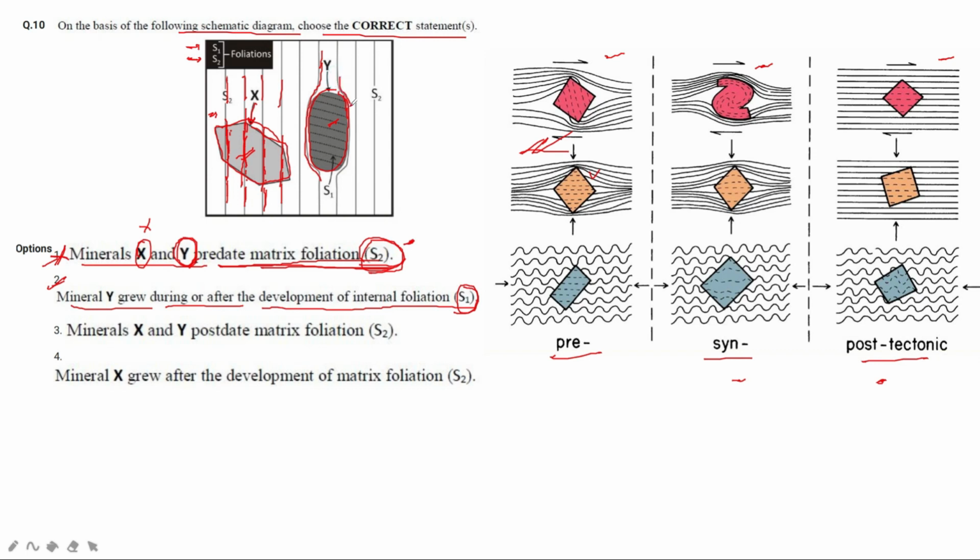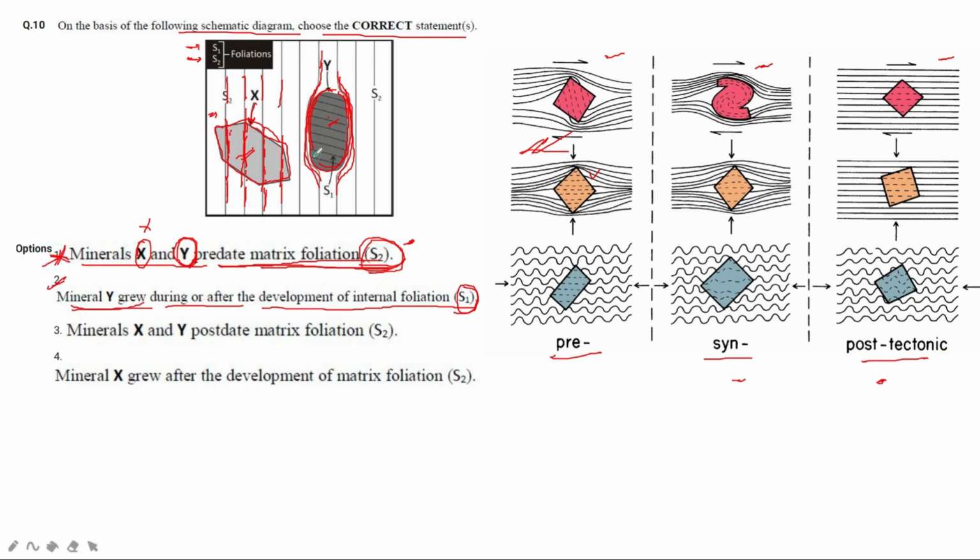There is a shadow produced due to this crystal. So this crystal was present beforehand and after that there was a deformation, shearing or folding or flattening, anything, and that created this type of pattern. So this was half correct. This option is wrong.